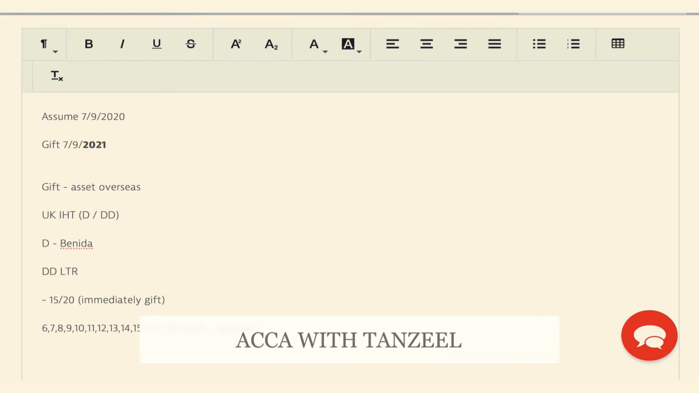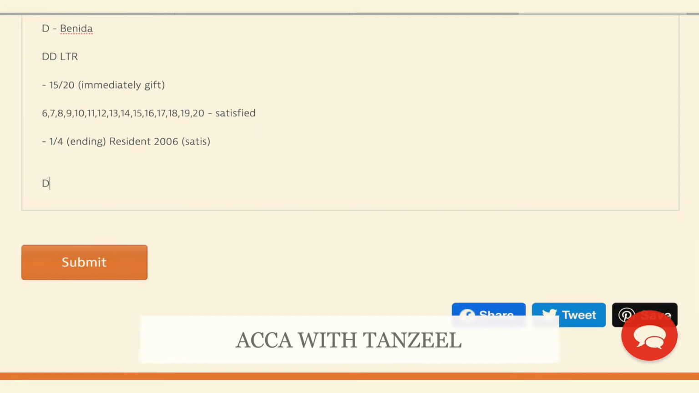Now there is another condition. He must be UK resident in one of the 4 years immediately preceding the year ending with the current tax year that he is making the gift. Well, he's been resident since 2006, so this is also satisfied. Therefore, he is going to be deemed domiciled in the UK via the long-term residency test.